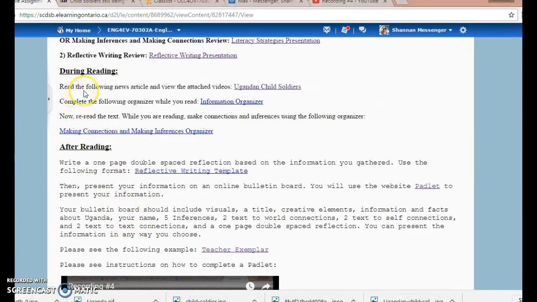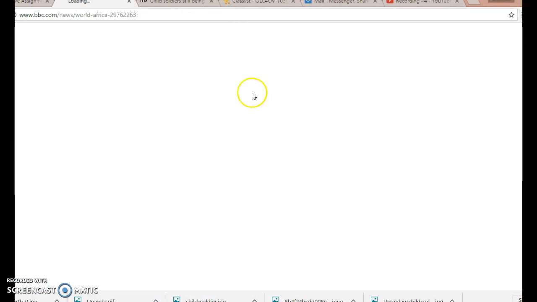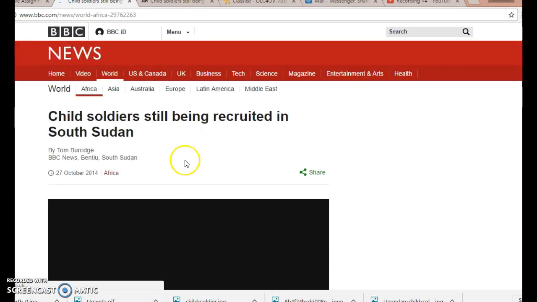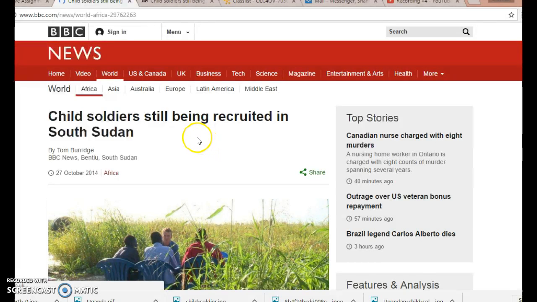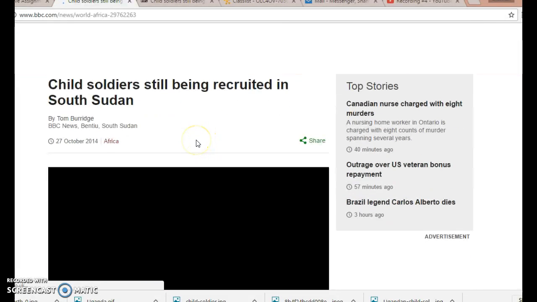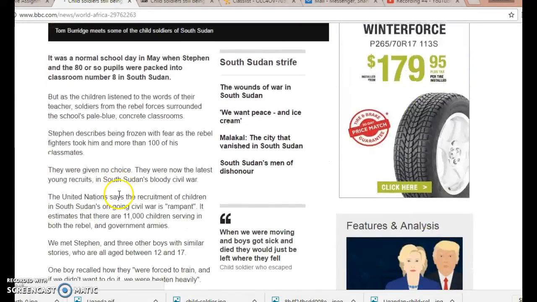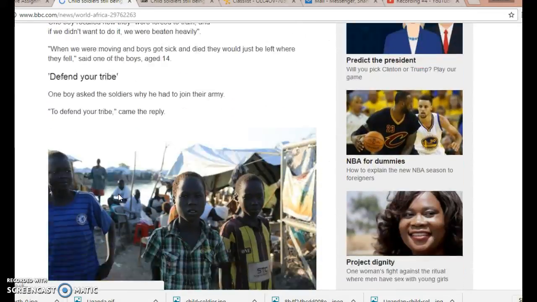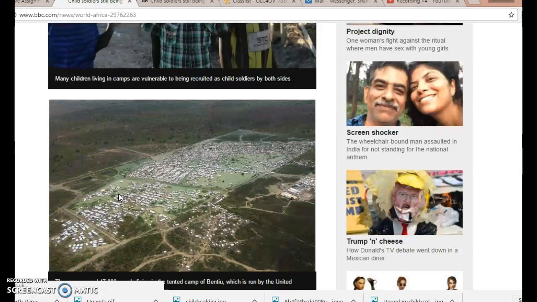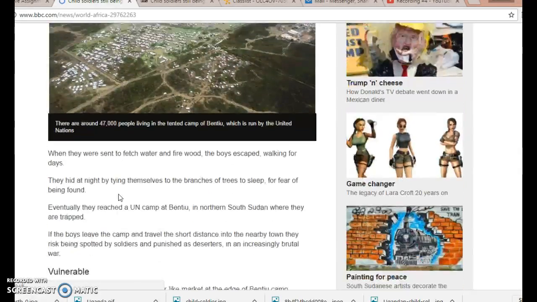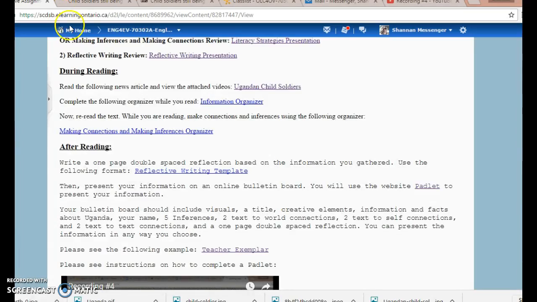During reading, read the following news article and view the attached videos. Open the link and you will be brought to the BBC News article that has videos all throughout. You need to read through all this information and watch these videos, as it will only help you comprehend the topic much better. Complete the following organizer while you read. This is an information organizer.